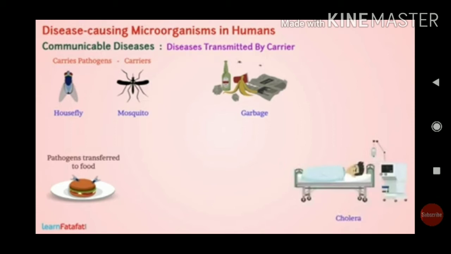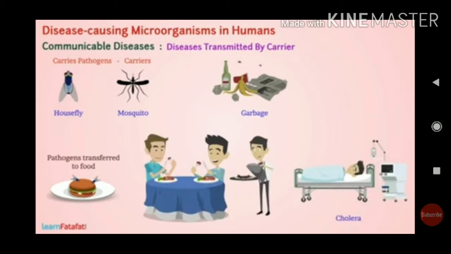Houseflies sit on the debris, the waste, excreta material, the sewage. So all kinds of waste consist of a lot of microorganisms. Already we know, students, that when flies sit on such material, the microorganisms stick to the legs of the flies. Again, the same flies, if they sit on uncovered food, it is very dangerous. We need to cover the food.